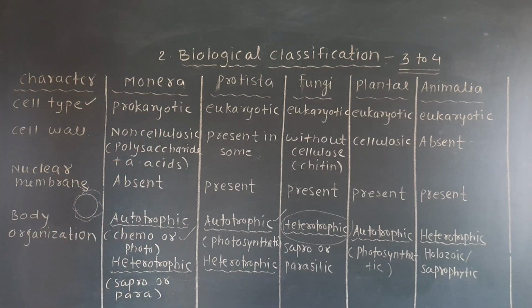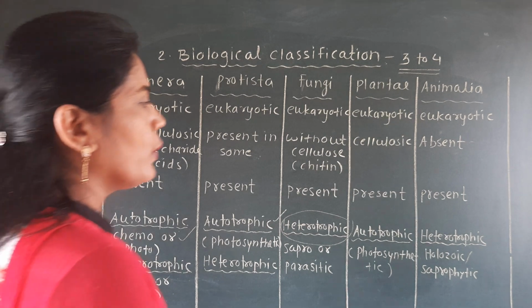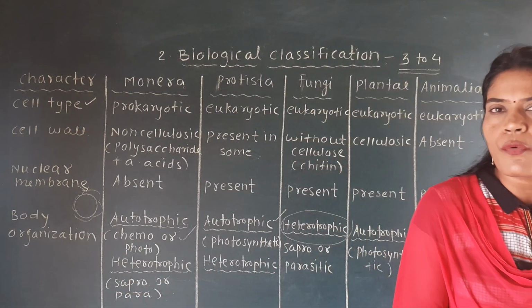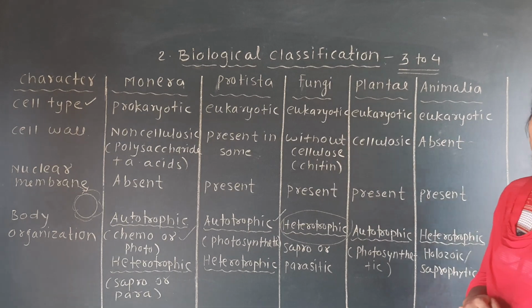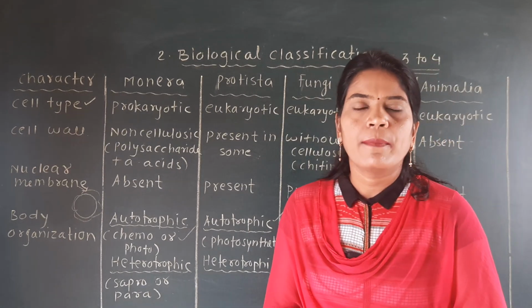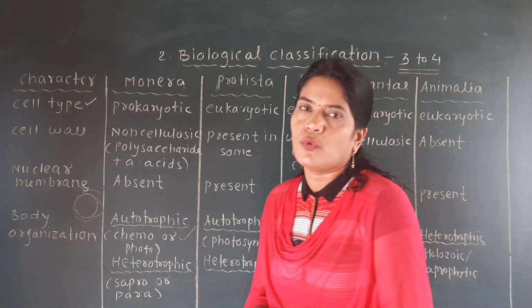And if you focus on the last kingdom, the kingdom Animalia, you will find only the heterotrophic mode of nutrition. In Animalia you cannot find the autotrophic mode of nutrition, because not a single animal can prepare its own food.